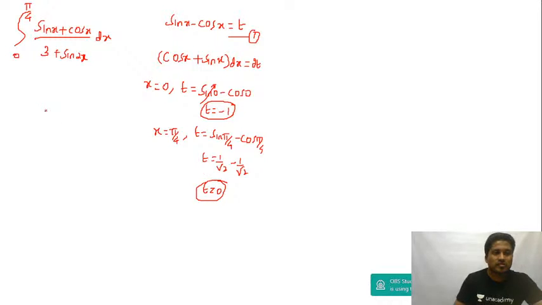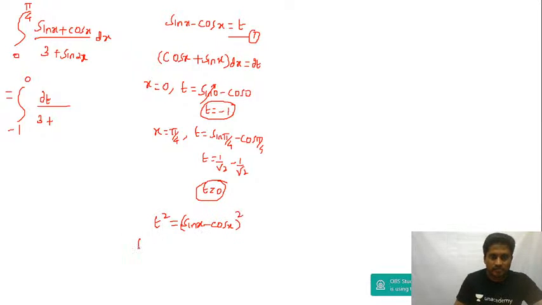So what's the new limit now? This becomes the integral from minus 1 to 0, numerator will be dt divided by 3 plus, okay, I want sin 2x in terms of t, right? So I'm going to square this. What is t square, guys? T square is equal to sin x minus cos x the whole square. Sin minus cos the whole square is equal to, okay, a square plus b square is cos square x.